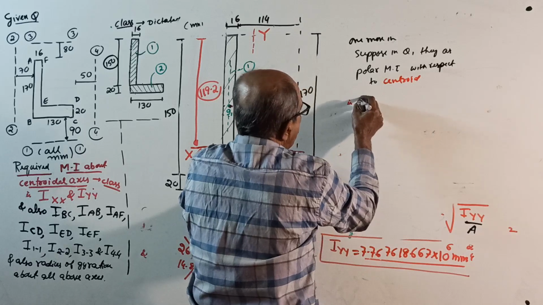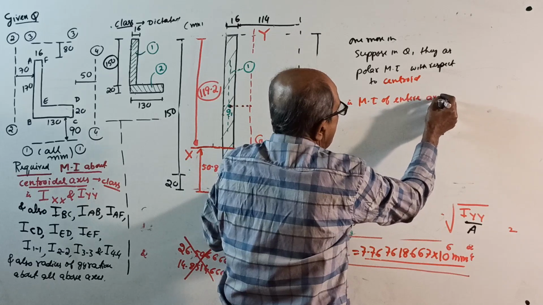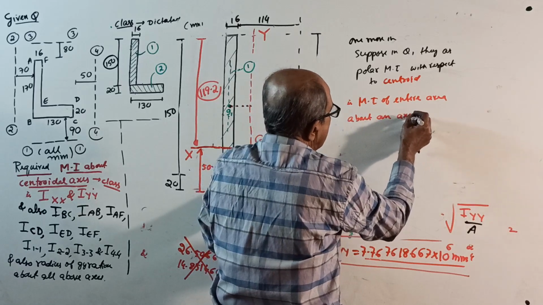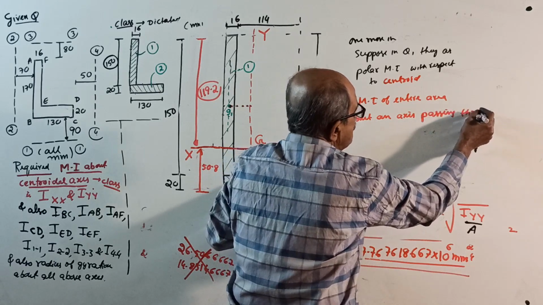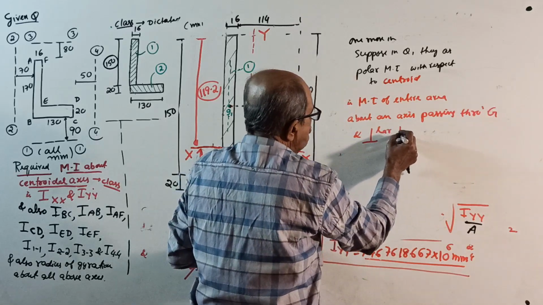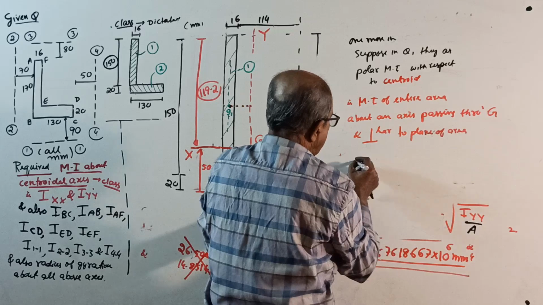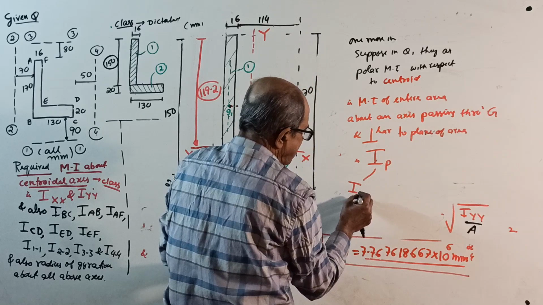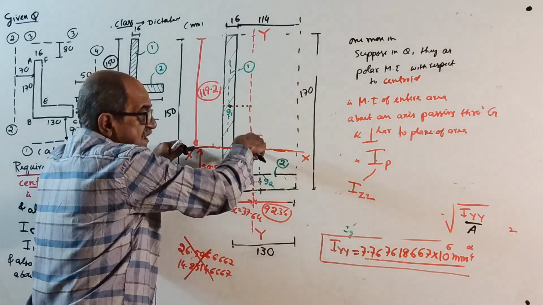That is the moment of inertia of the entire area about an axis passing through centroid G and perpendicular to the plane of the area. That is IP, or you can say IZZ. That means here XX, YY, and ZZ.